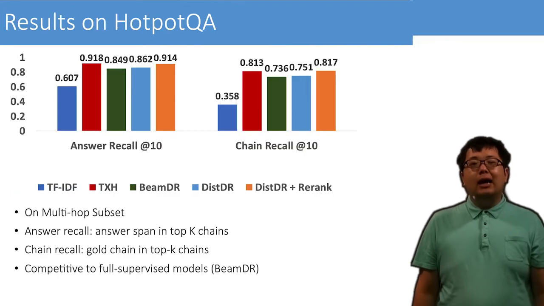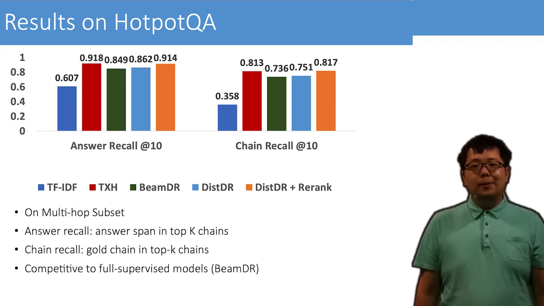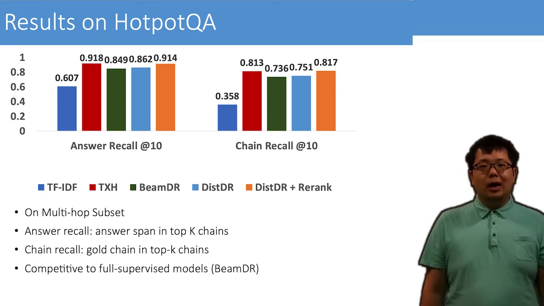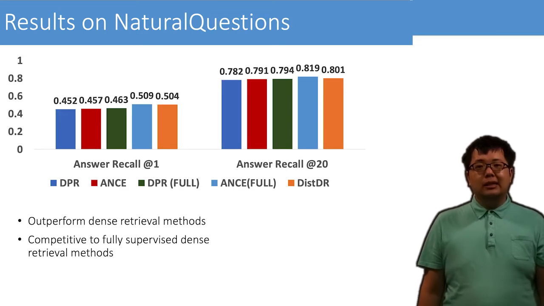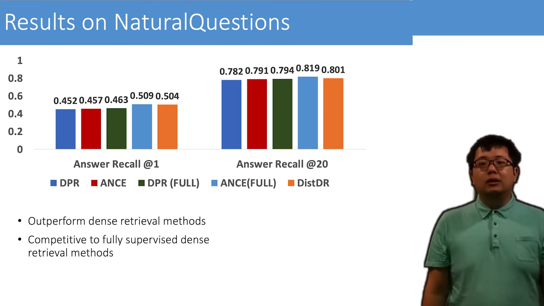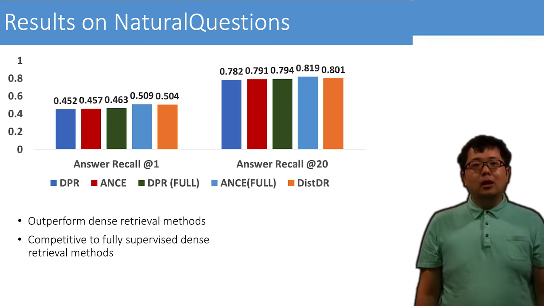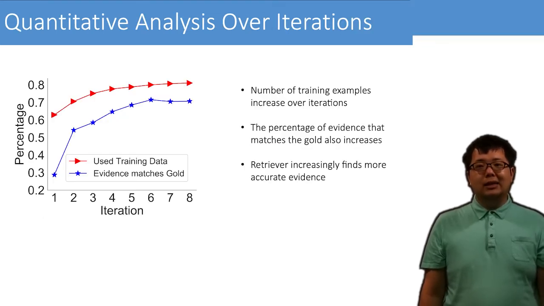We evaluate DistDR on two benchmarks, HotpotQA, a multi-hop QA benchmark, and Natural Questions, a single hop QA benchmark. On HotpotQA, our DistDR is slightly better than BeamDR using the same model architecture but in the fully supervised setting. On Natural Questions, DistDR is also competitive with fully supervised dense retrieval models, ANCE. So the takeaway is, with our DistDR model, we no longer need evidence labels to get on-par performance on various types of questions.